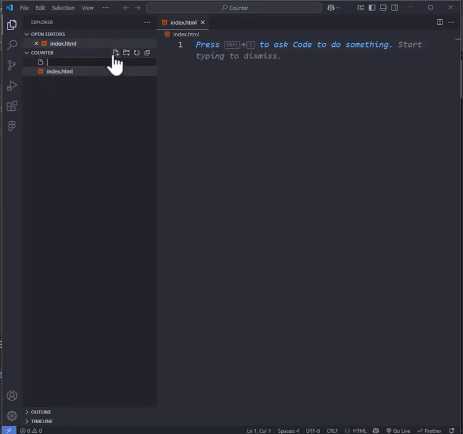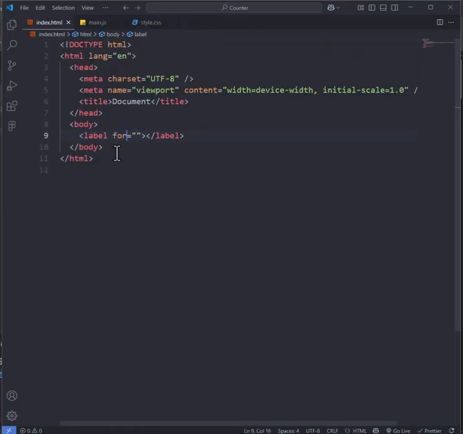Within the body of our document, I will create a label to store the count, so I will create a label with an ID of count label. It's a little small, but that's okay. We'll increase the font size with CSS. I'll add a break afterward with the break tag. We'll need 3 buttons: decrease, reset, and increase. So we have button 1. Let's copy this button and paste it 2 additional times.